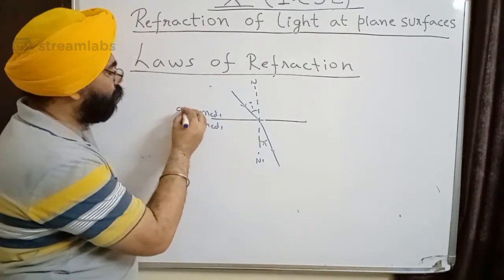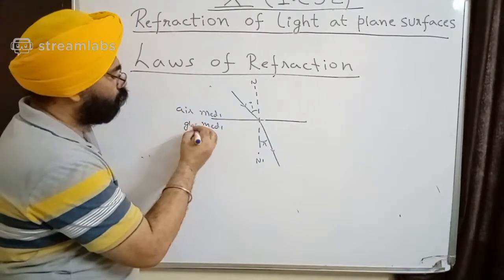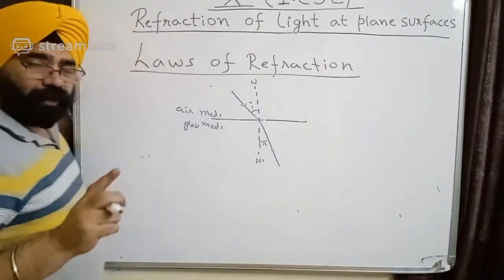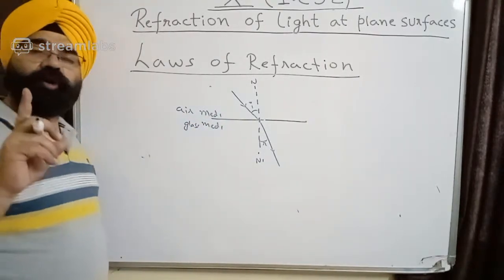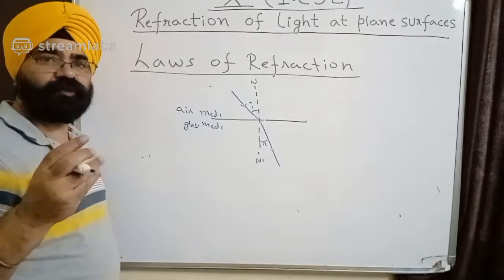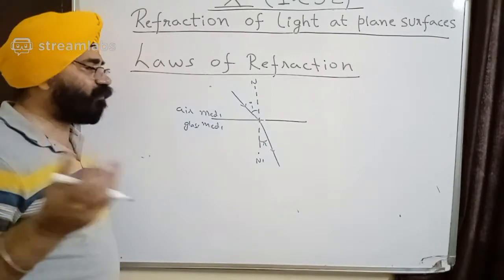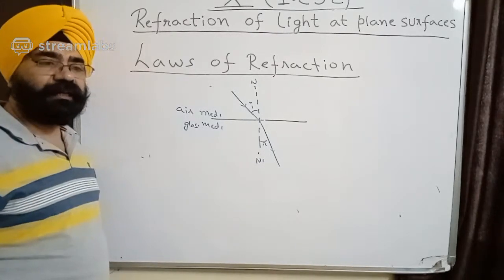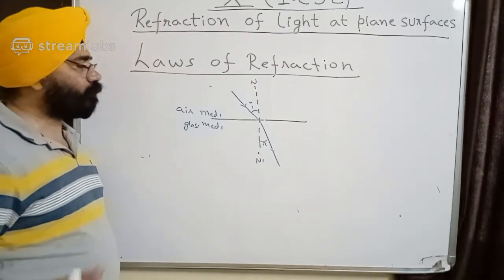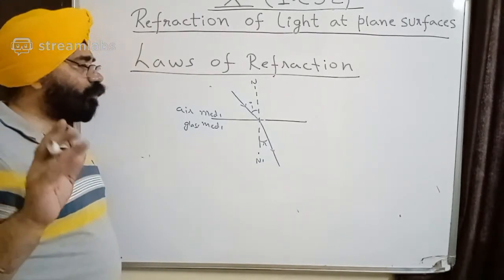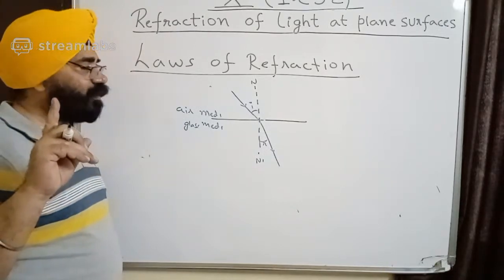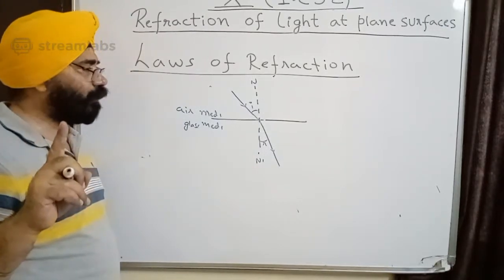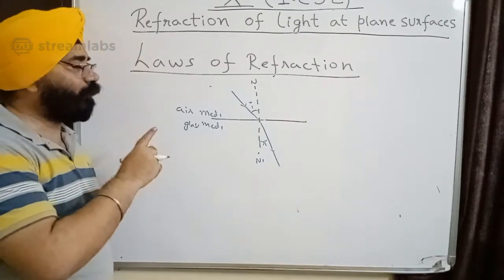Okay, say this is air and this is glass. So for a pair of mediums and for a monochromatic ray of light, which means light of only one color. Now, different colors of light also bend to different extents, which we'll study in the next portion. At present we just remember that it has to be light of a single color, and for a pair of mediums.